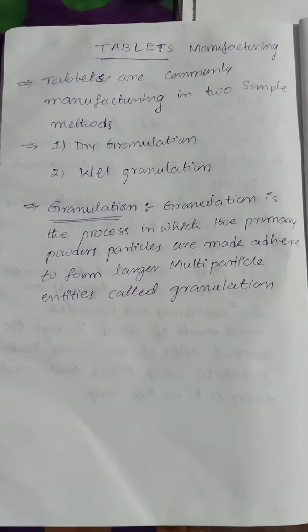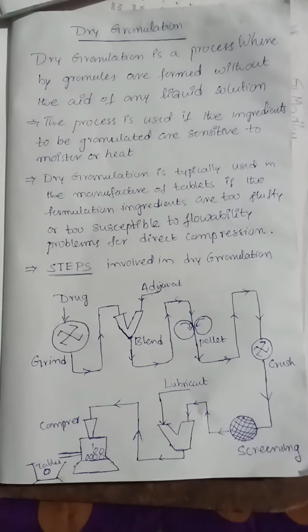So the process is used for ingredients which are sensitive to solution, to moisture, to liquids. Dry granulation is also typically used in manufacturing of tablets if the formulation of ingredients is too fluffy.